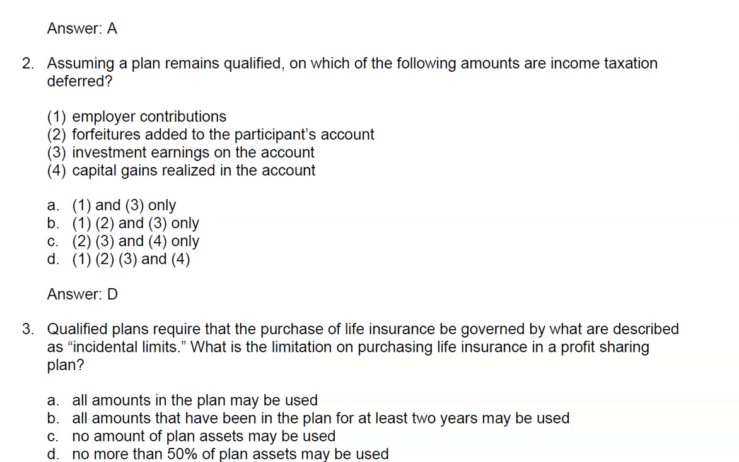Question 3. Qualified plans require that the purchase of life insurance be governed by what are described as incidental limits. What is the limitation on purchasing life insurance in a profit-sharing plan? And the answer is B. All amounts that have been in the plan for at least 2 years may be used. So the thing to remember is that within 2 years, that may be used for life insurance.